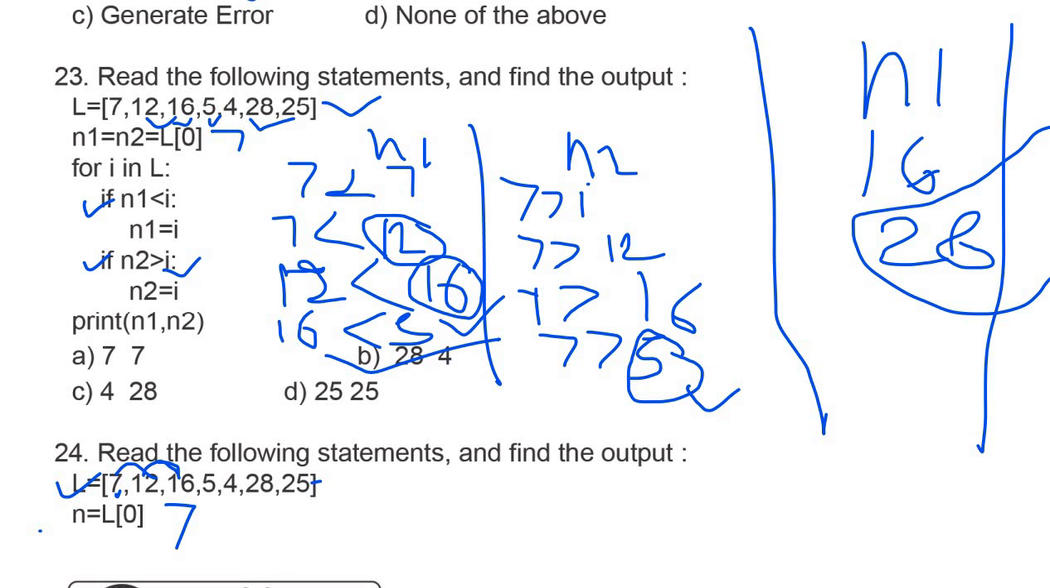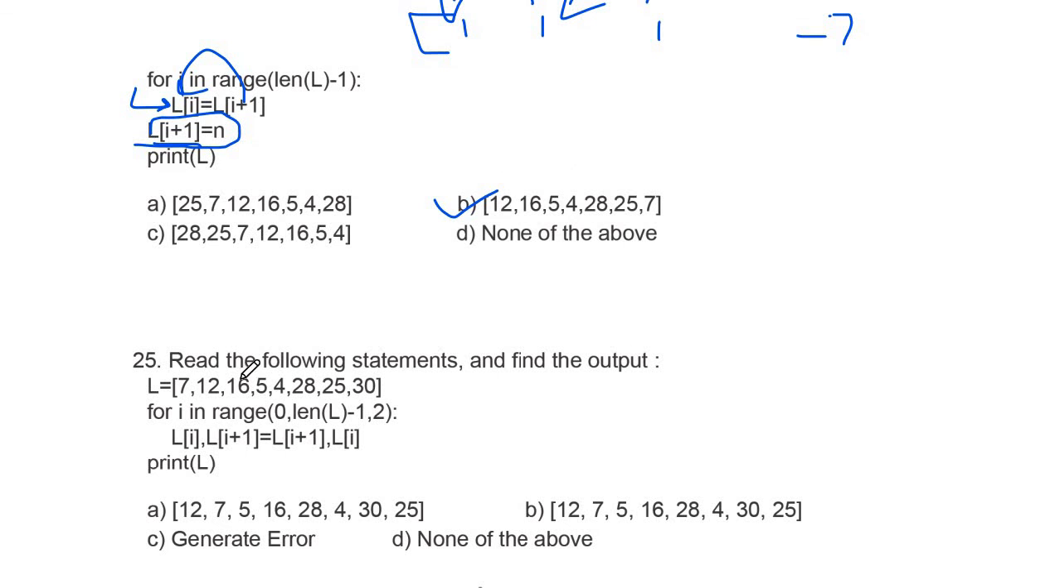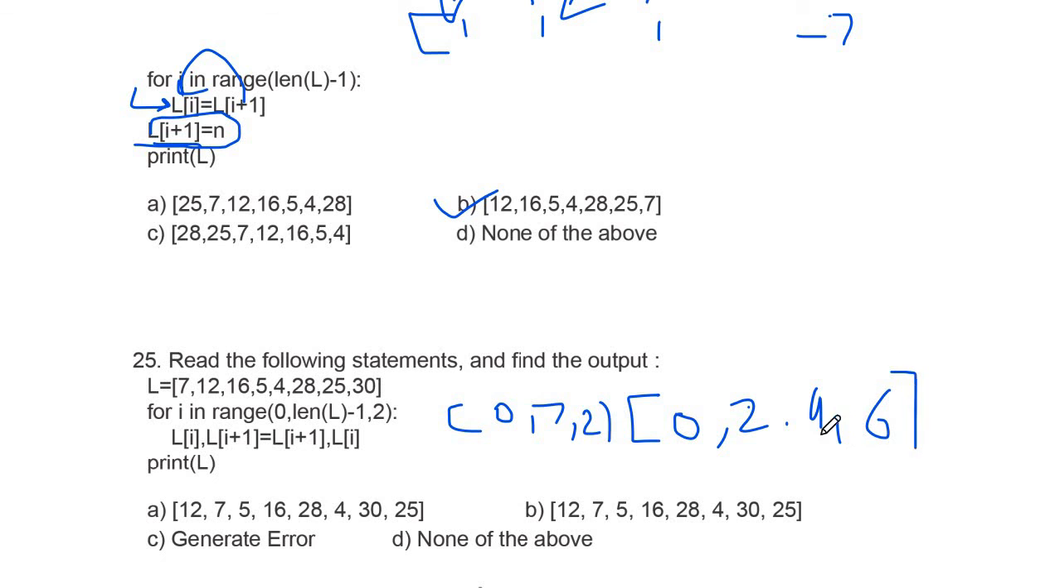The last question is, read the following statement and find the output. So we have a list here and we are having a range, that is 0, and length of L is 8, 8 minus 1, that is 7, and we have a step value 2. So it will generate a list that will be 0, then it will skip 1 and it will next value will be 2 4 6, and it will stop here.